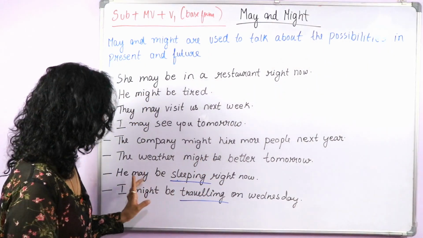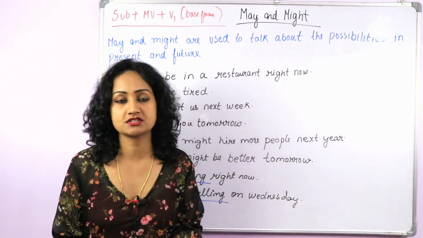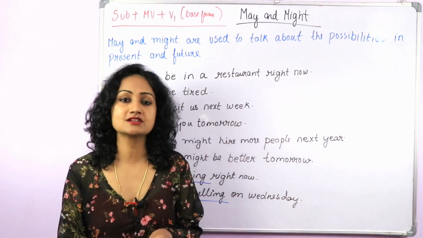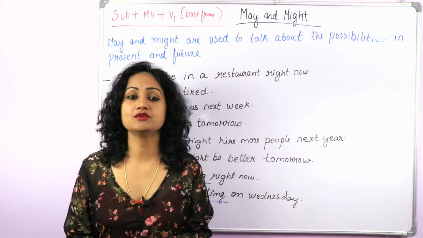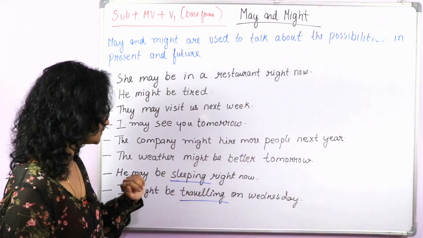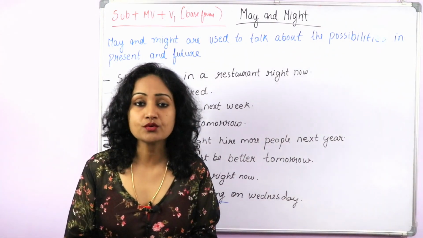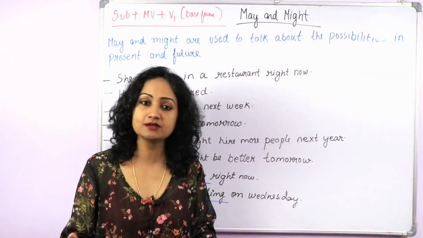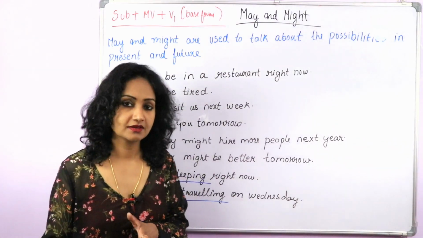For example, where is he? He is sleeping right now. So you're sure about it. But if you are not certain about it, and there is only a possibility of this action happening right now, that time you can use may or might with be and the continuous form of the verb. He may be sleeping right now. He is not answering my phone. Where is he? I don't know, but he may be sleeping, or he might be sleeping. So he might be in the middle of a continuous action right now.